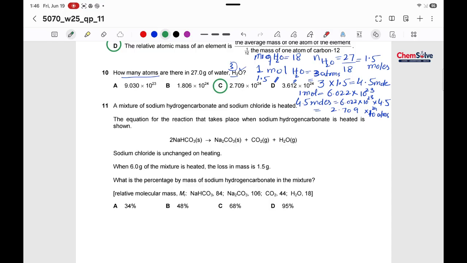Okay, now question number 11. A mixture of sodium hydrogen carbonate and sodium chloride is heated. The equation for the reaction that takes place when sodium hydrogen carbonate is heated is shown like this. Sodium chloride is unchanged on heating. When 6 gram of the mixture is heated, the loss of mass is 1.5. What is the percentage by mass of the sodium hydrogen carbonate in the mixture?